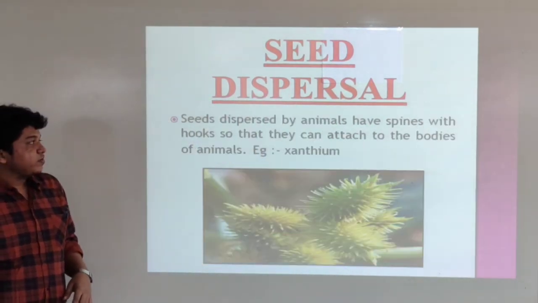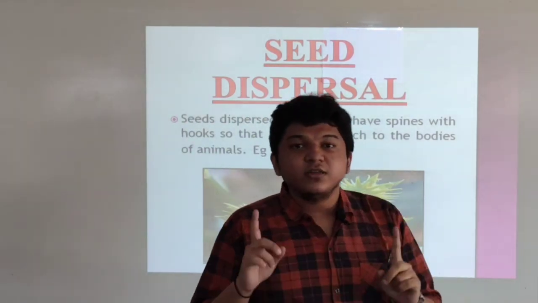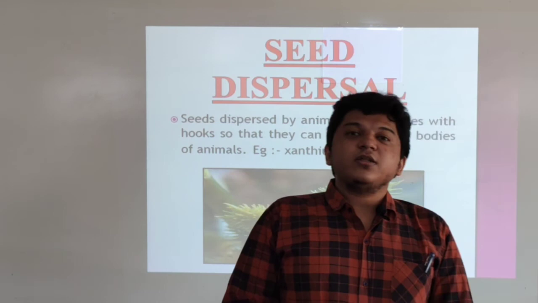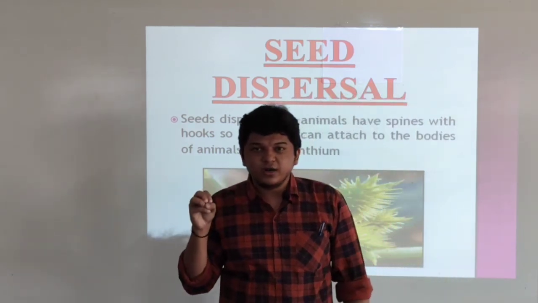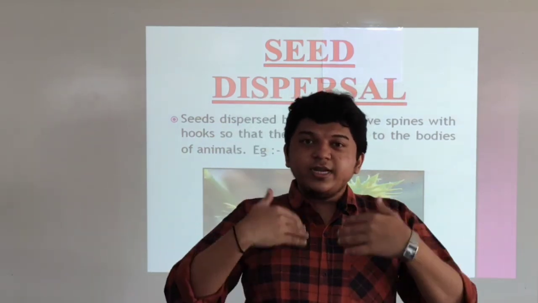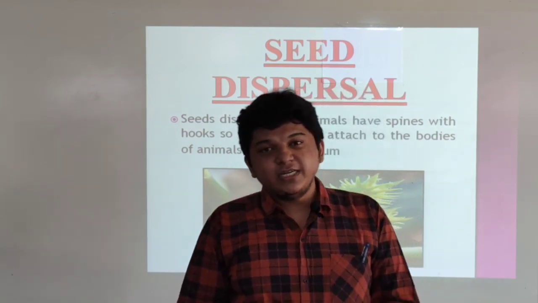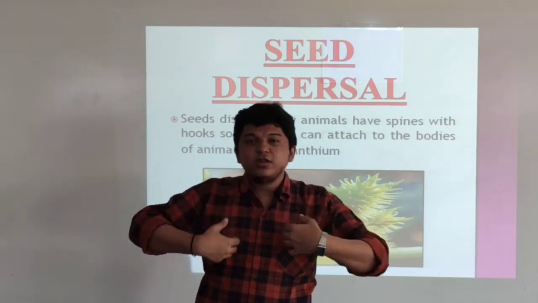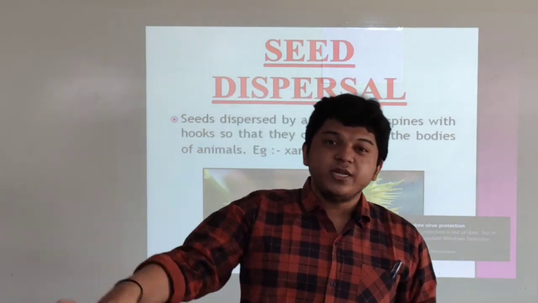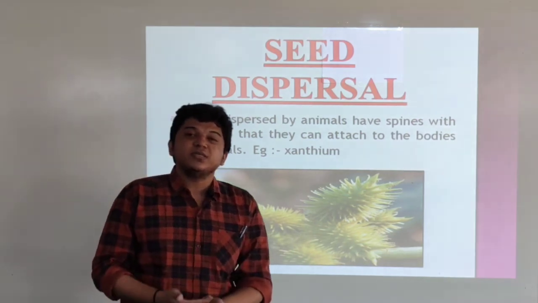Then the next one is seed dispersed by animals. See beta, there are many animals, as you have seen in the previous diagram also. A butterfly was taking the pollen grains. Similarly, there are many animals who eat the fruit of the plant, and as they eat the fruit, they digest it, and the seed which is there will come out in the form of excreta. They will excrete it, they will remove the waste from their body, and where the waste drops, there the seed germinates and a new plant can grow. So this is the method by which animals disperse the seed.